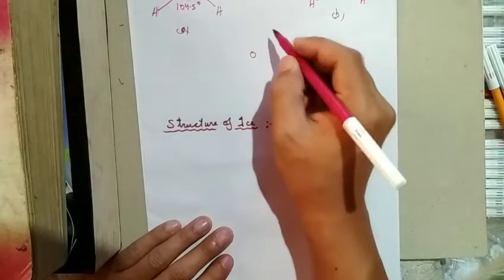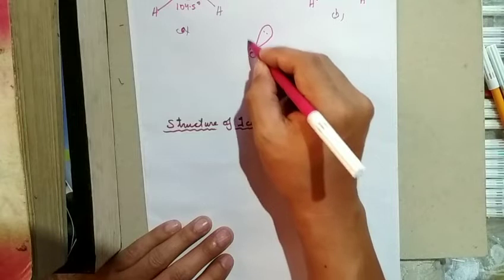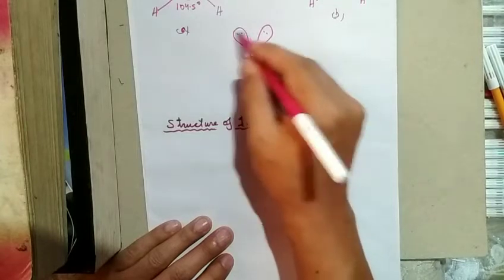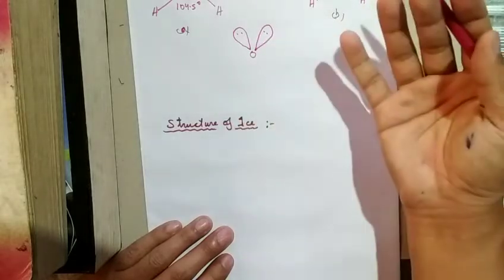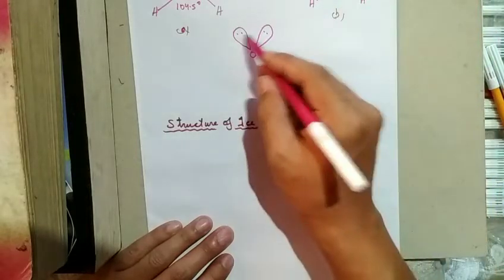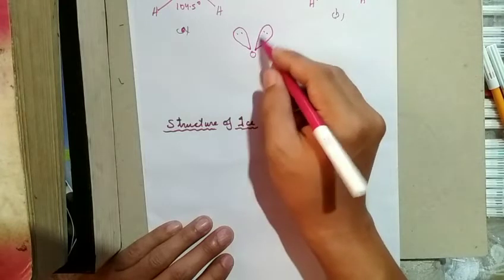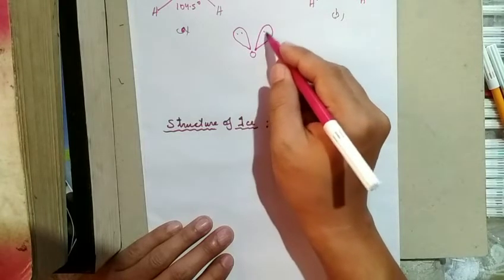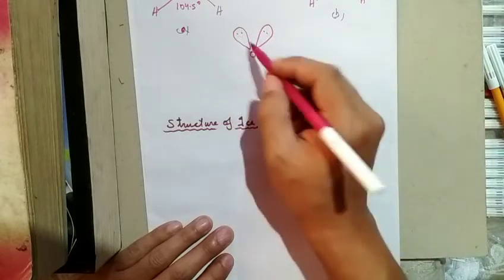Now let us see the orbital overlap. Oxygen has two lone pairs of electrons, that means 4 unpaired electrons, and we call these 2 lone pairs.